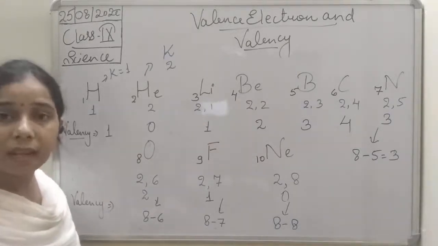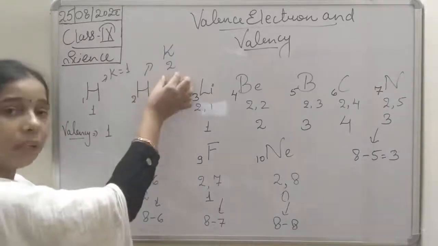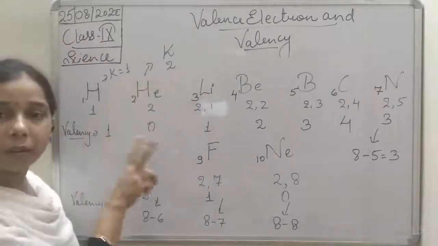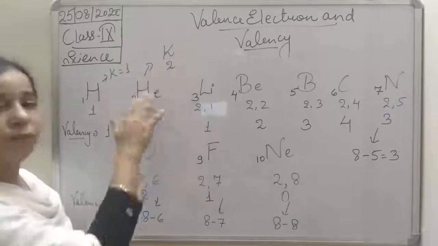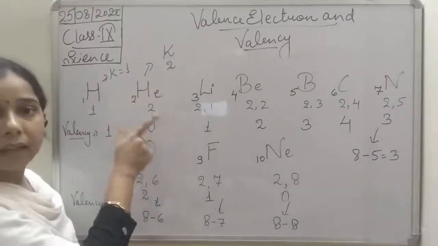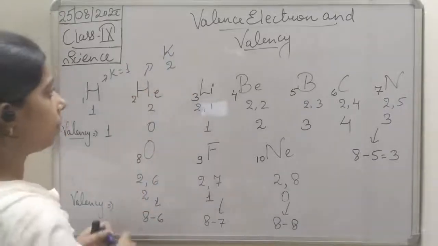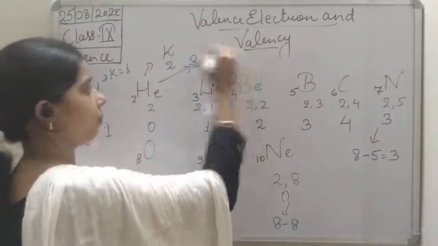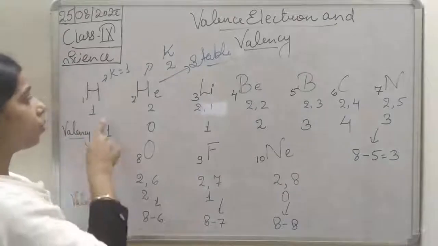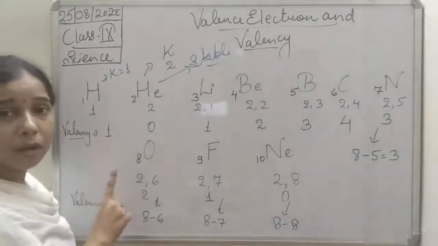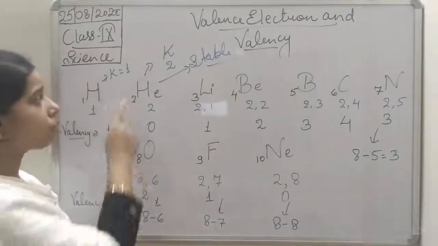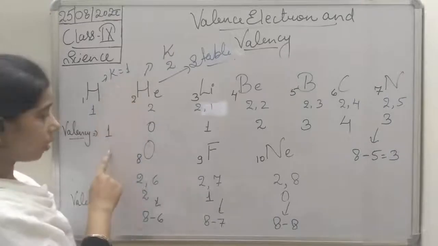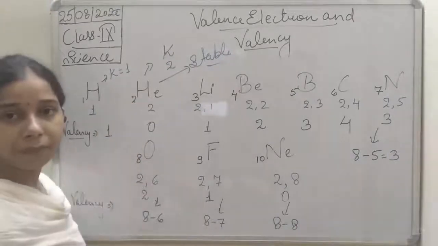The K shell, if it is already a duplet, if it already has 2 electrons, then it is fulfilled and stable, and that is why the helium atom is a stable atom. While hydrogen has only atomic number 1, so it needs 1 more electron to complete its duplet, and that is why its valency is 1.